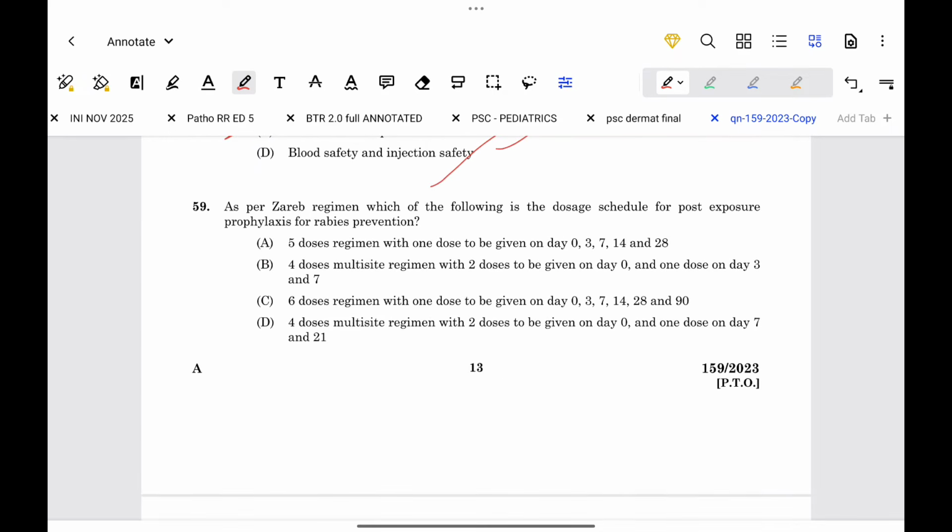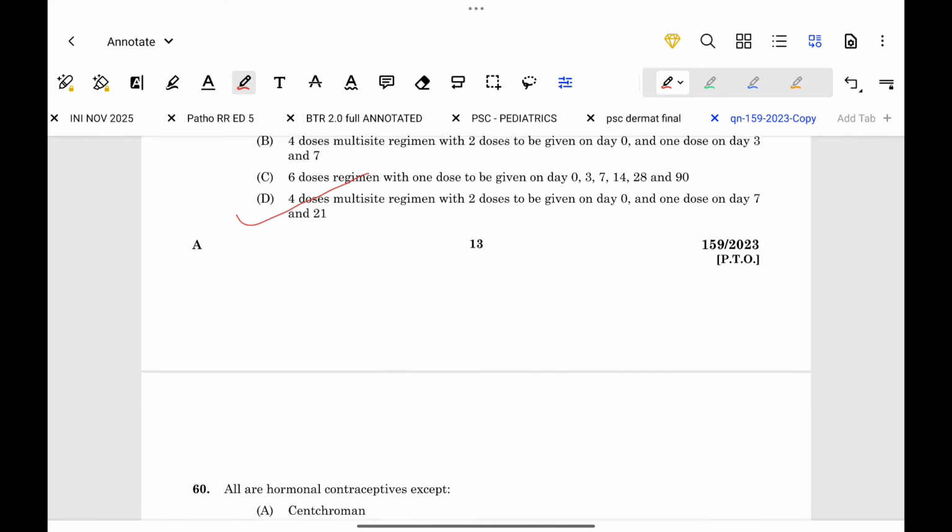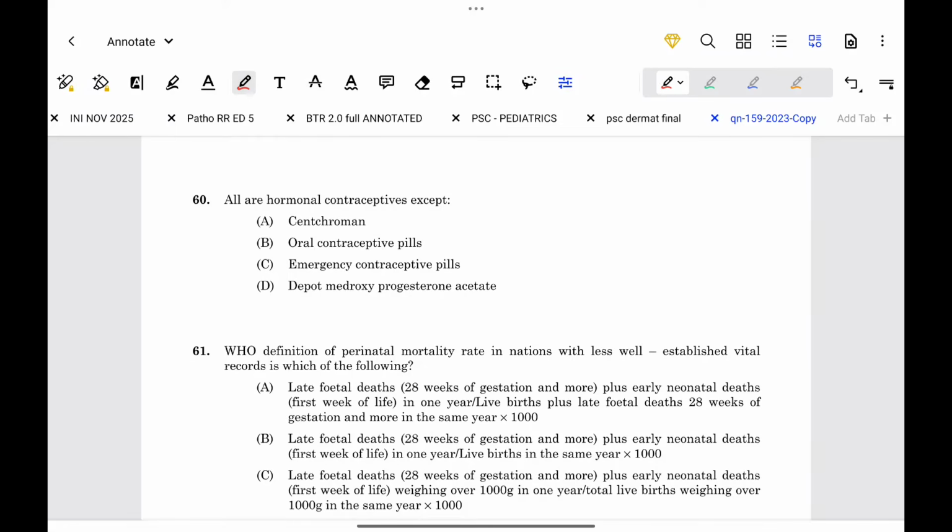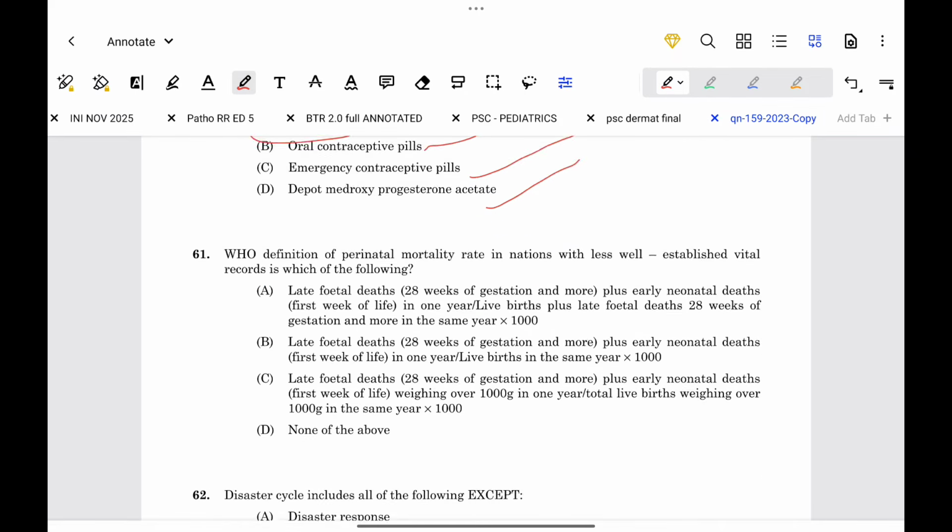As per the Zagreb regimen, which of the following is the dosage schedule for post-exposure prophylaxis for rabies prevention? We are giving a 4-dose multi-site regimen with 2 doses to be given on day 0 and 1 dose on day 7 and 21. So option D is the correct answer. All are hormonal contraceptives except. OCP is oral hormonal, emergency contraception pill is hormonal, depot medroxyprogesterone acetate is hormonal, Saheli is not, it is an SERM.